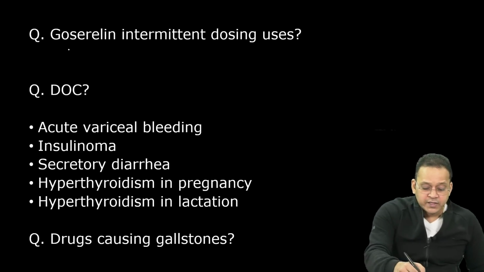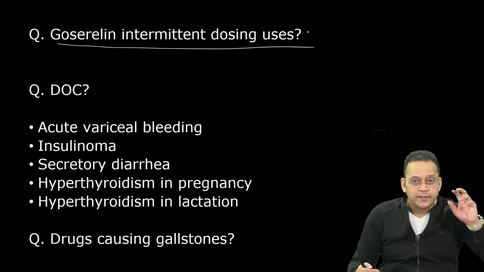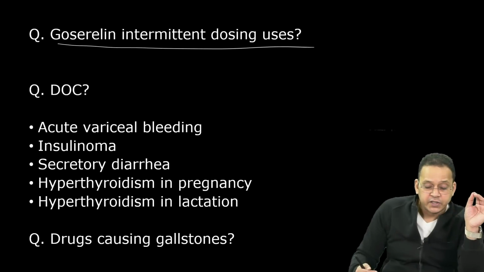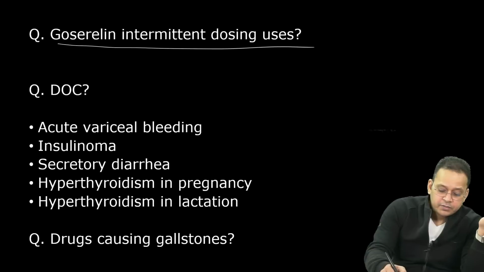All right, Goserelin, intermittent dosing. What are the uses? Come on, जल्दी. Goserelin, it is a GnRH agonist. Intermittent dosing में कहाँ use होगा? प्रोस्टेट कैंसर में गलती हो जाएगा दोस्तों. प्रोस्टेट कैंसर कंटिन्यूअस डोजिंग में यूज होता है.